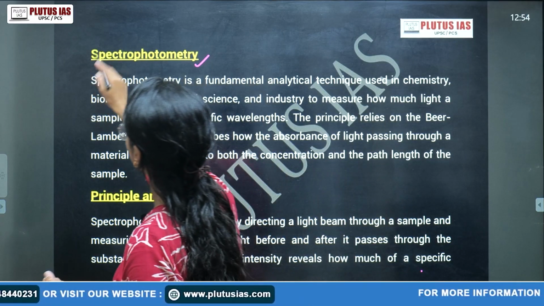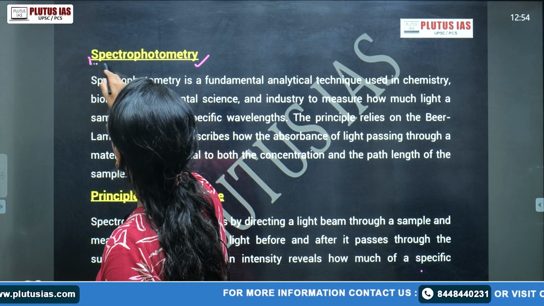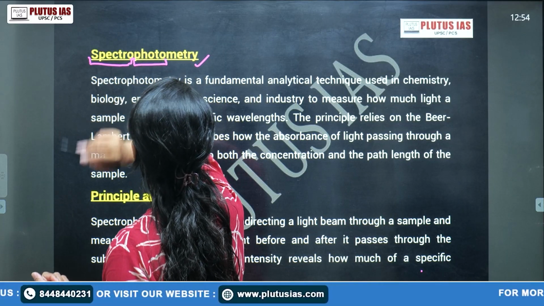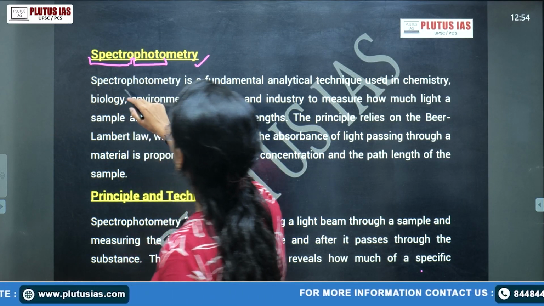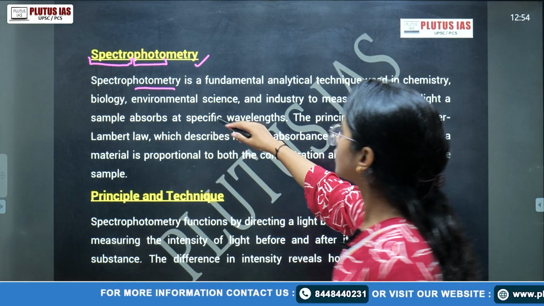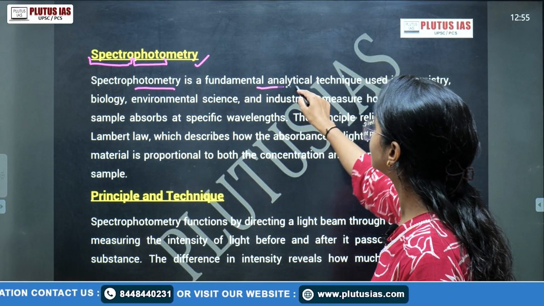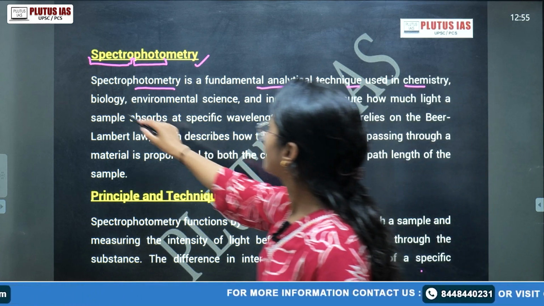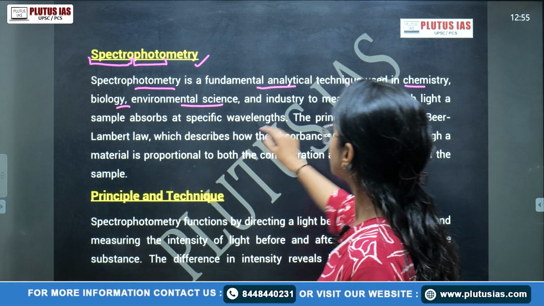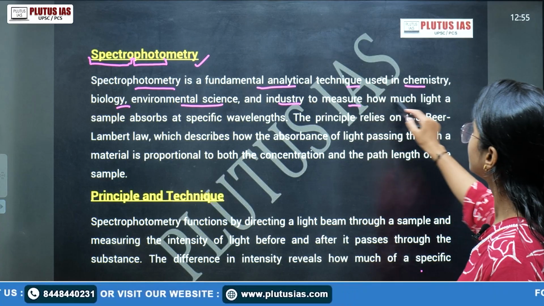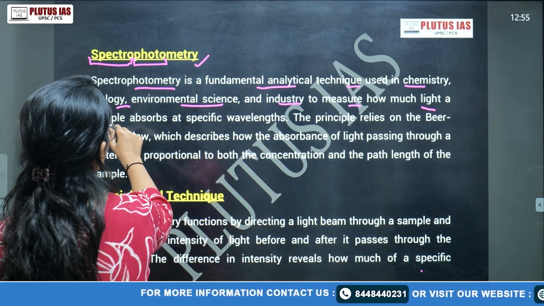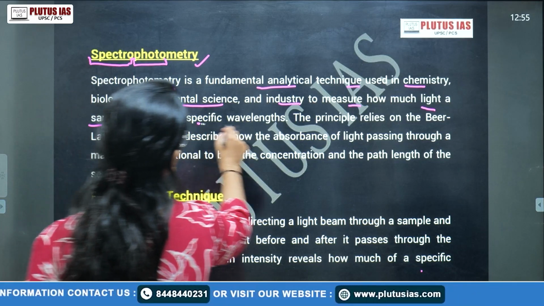Okay, so what is spectrophotometry? If you see, there are mainly two words. The first word is spectrum, and the second word is photons. Okay, so spectrum and photons, light. So what is spectrophotometry? Spectrophotometry is a fundamental analytical technique used in chemistry, biology, environmental sciences, and industries to measure how much light any sample absorbs at a specific wavelength.